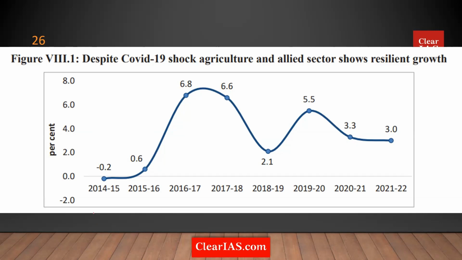You see this year called 2014-15. In 2014-15, the growth rate in Indian agriculture was minus 0.2. That is, it did not grow, it contracted. So that was the last time Indian agriculture contracted. And what was the reason for that? Obviously, poor monsoons.